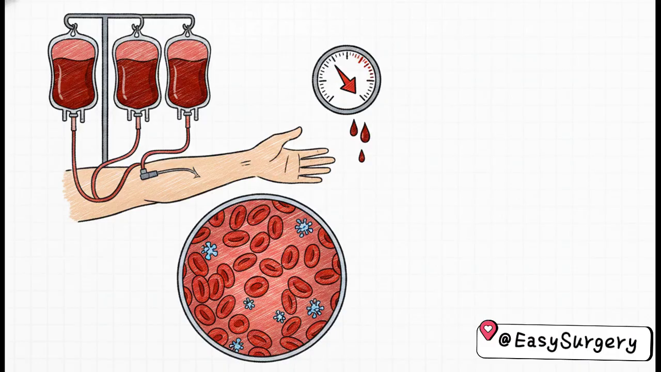So the crucial point here is that when you're rapidly replacing blood volume with packed red blood cells, but without adequately replacing clotting factors and platelets, dilutional coagulopathy must be at the very top of your differential.